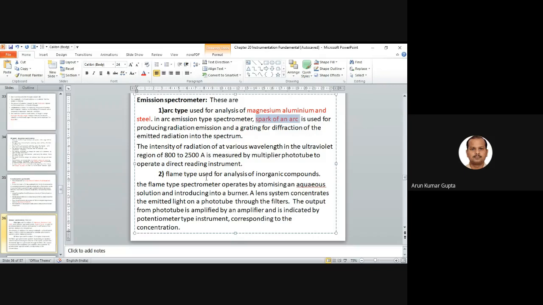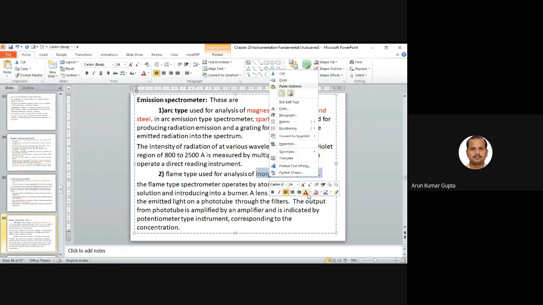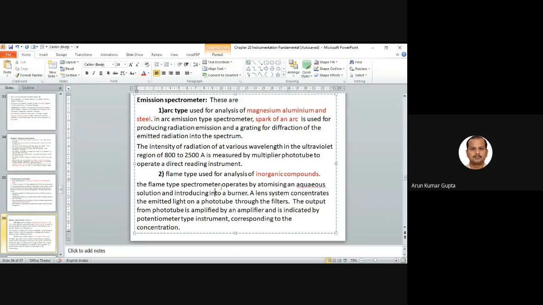We have a flame type. Flame type means this is used for the analysis of inorganic compounds, right? Inorganic compounds. So the flame type spectrometer operates by atomizing an aqueous solution, right?